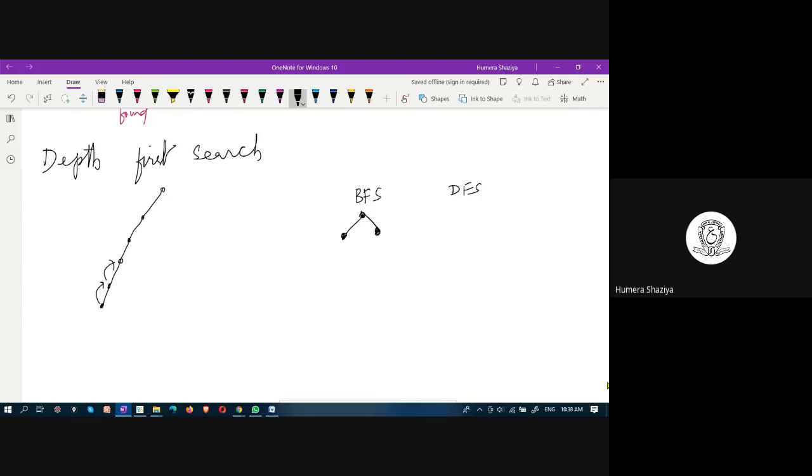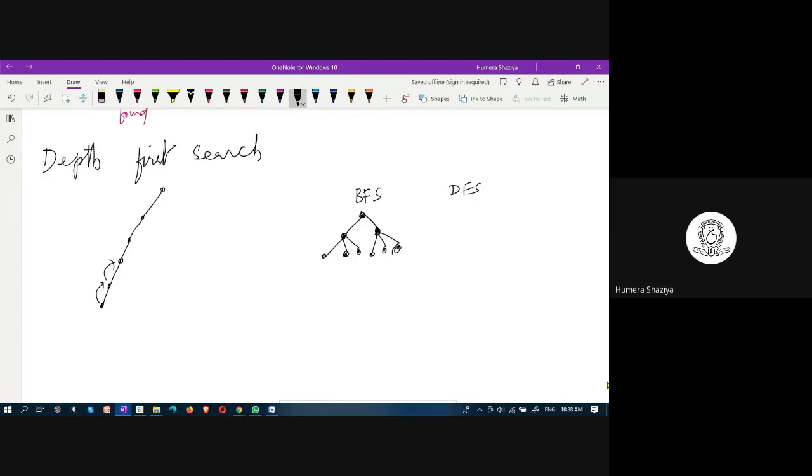In a layer-wise manner means the first node is explored and its successors are generated. Further, all the successors of the first generated node are produced. Later, the second successors are generated.